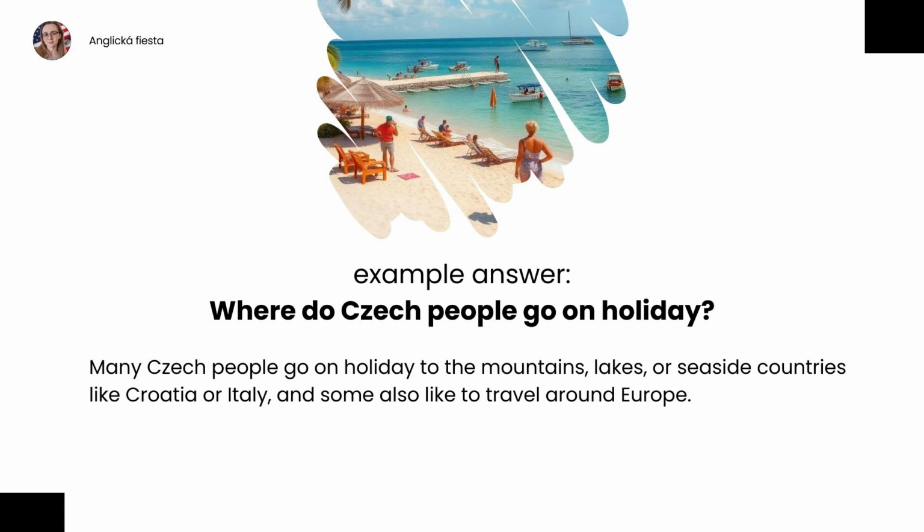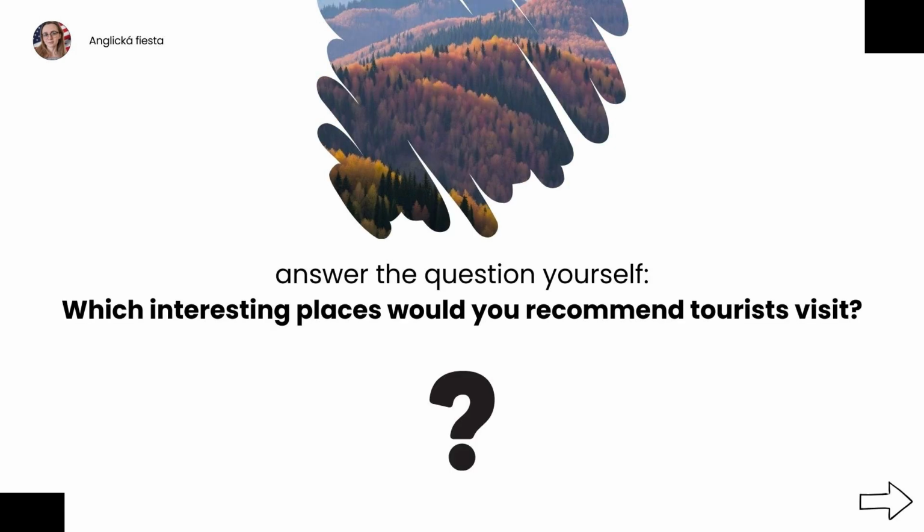Many Czech people go on holiday to the mountains, lakes, or seaside countries like Croatia or Italy, and some also like to travel around Europe.